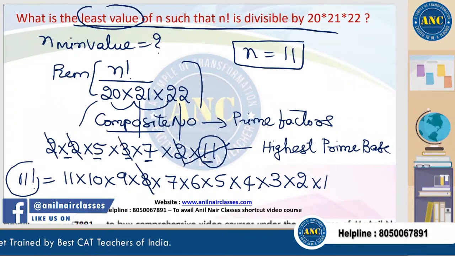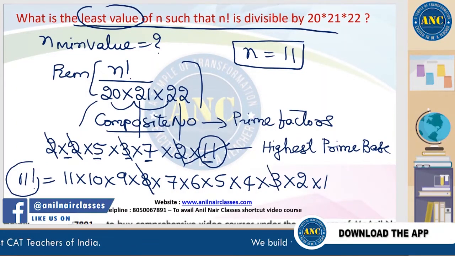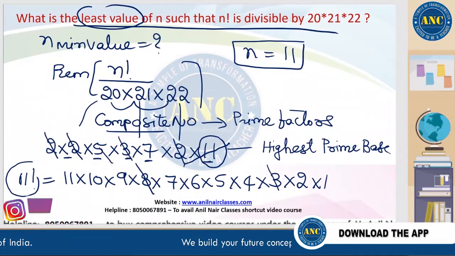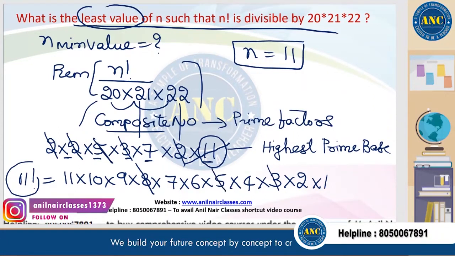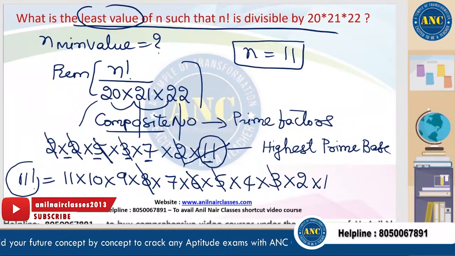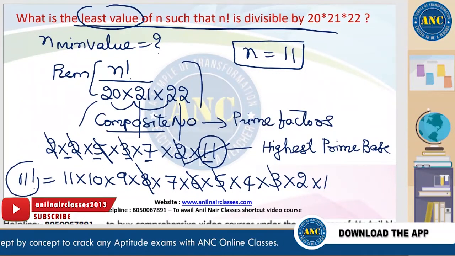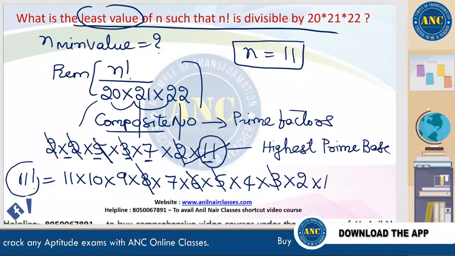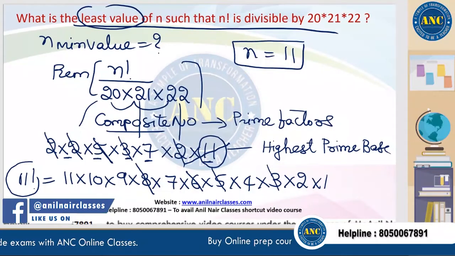It is divisible by 3, by 5, by 6. Remaining something else is left. So 11 factorial will become a multiple of 20, 21, 22.